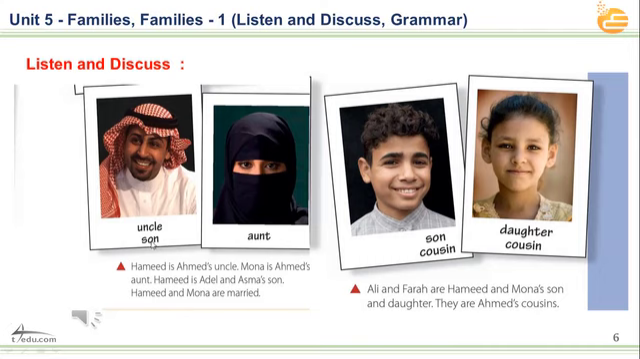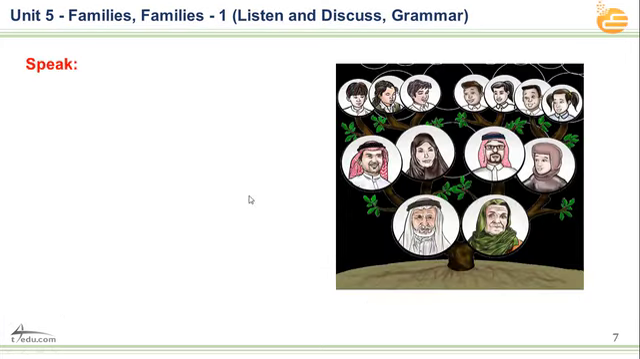Uncle. Son. Aunt. Hamid is Ahmed's uncle. Mona is Ahmed's aunt. Hamid is Idel's and Asma's son. Hamid and Mona are married. Son. Cousin. Daughter. Cousin. Ali.